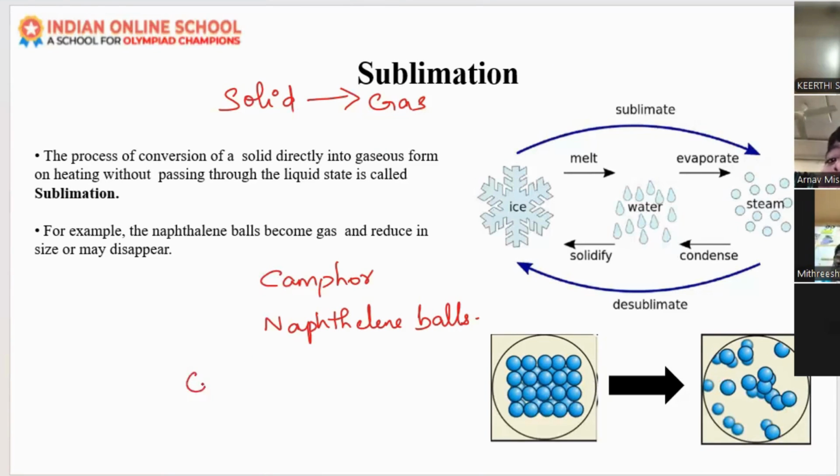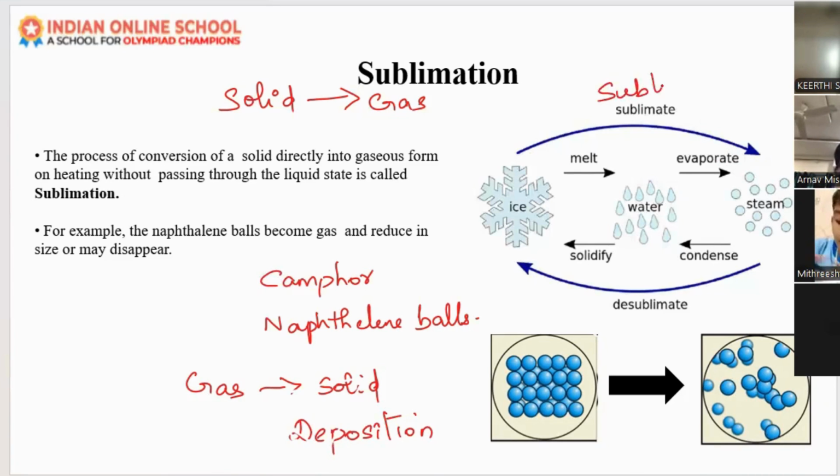And from gas to solid, what do we call that process? When a gas changes directly to solid without going to the liquid state, what do we call this process? Yes, this process is called deposition. That is sublimation, solid to gas, and from gas to solid, we call this deposition. So these are the two processes.